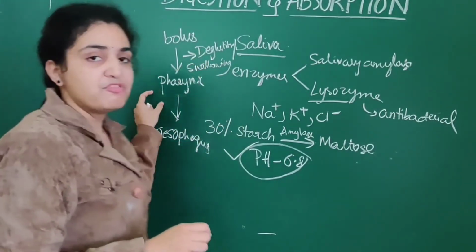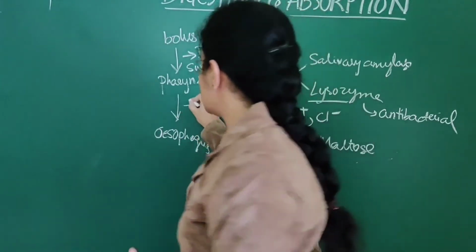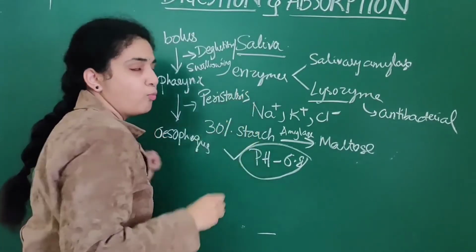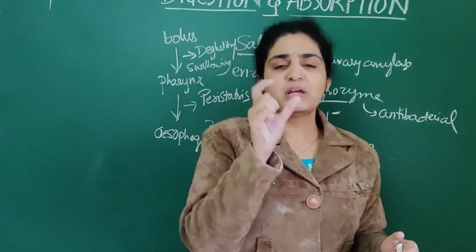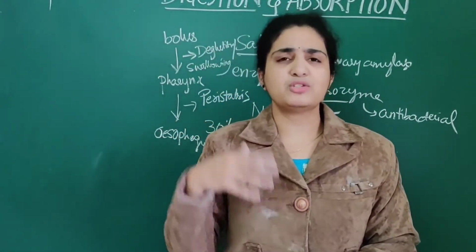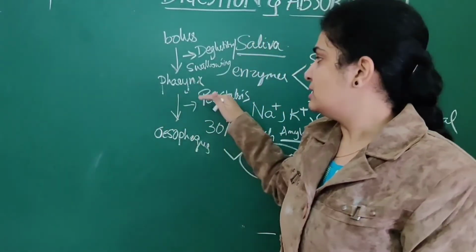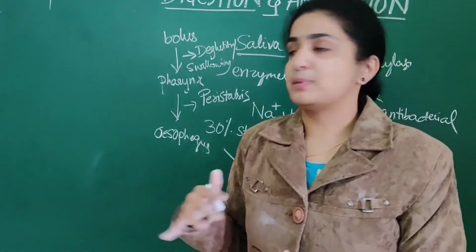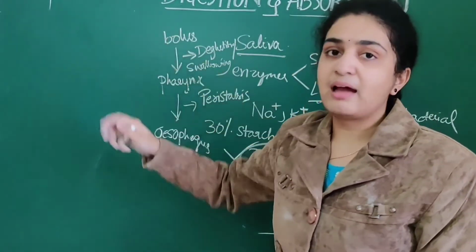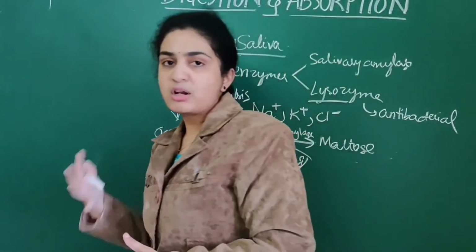From the pharynx, again this food bolus is passed into the esophagus by a process known as peristalsis. What is peristalsis? There are numerous successive waves of muscular contractions that take place in the esophagus. From the pharynx into the esophagus, these peristaltic contractions take place, so it is known as peristalsis. The two important processes: from the buccal cavity, the food bolus is passed into the pharynx through deglutition or swallowing.